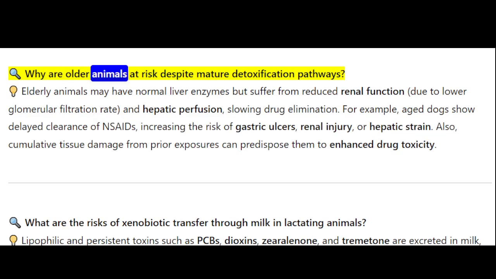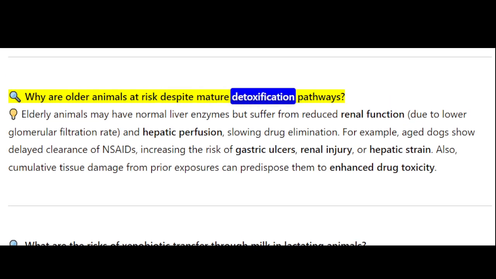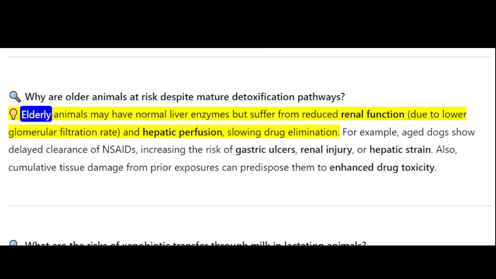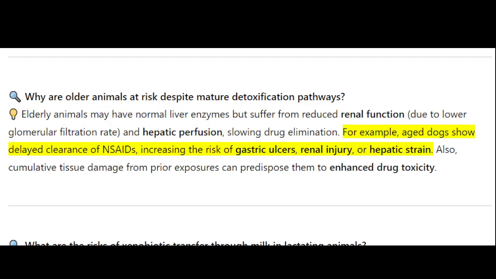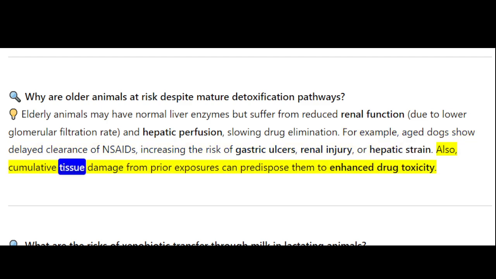Why are older animals at risk despite mature detoxification pathways? Elderly animals may have normal liver enzymes but suffer from reduced renal function, due to lower glomerular filtration rate, and hepatic perfusion, slowing drug elimination. For example, aged dogs show delayed clearance of NSAIDs, increasing the risk of gastric ulcers, renal injury, or hepatic strain. Also, cumulative tissue damage from prior exposures can predispose them to enhanced drug toxicity.